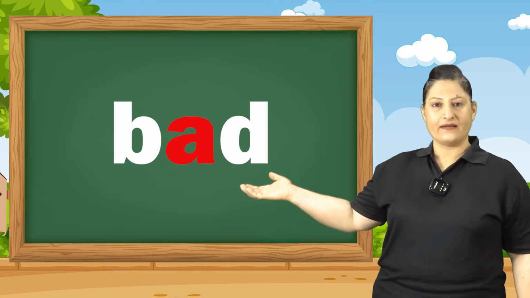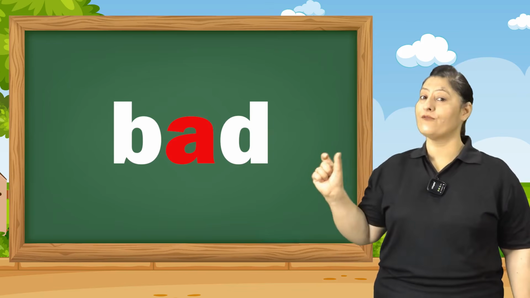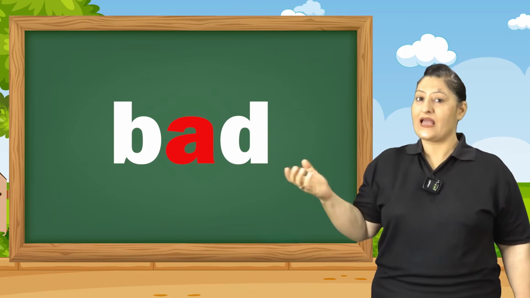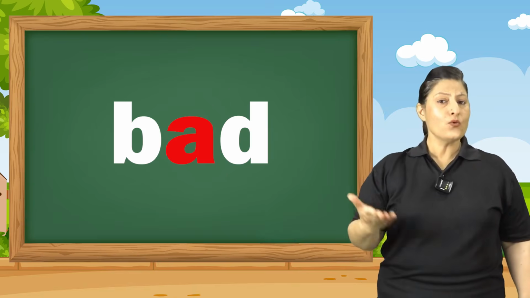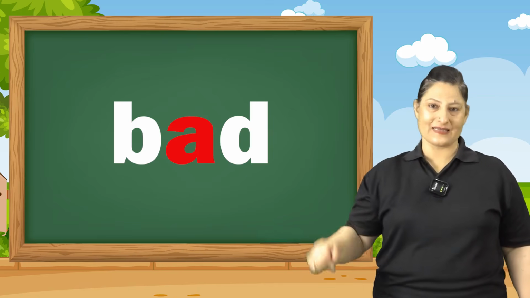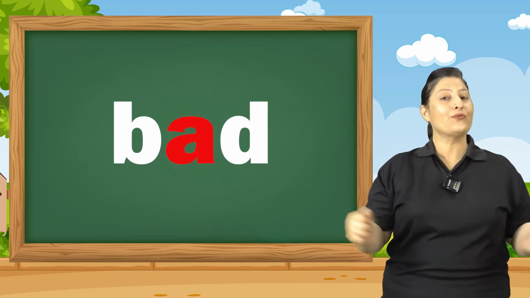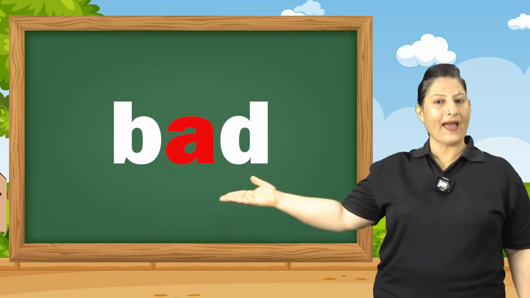B, add, bad. Remember the sound of the word ad, which says add. This you will learn with regular practice. So let's continue. B, add, bad.